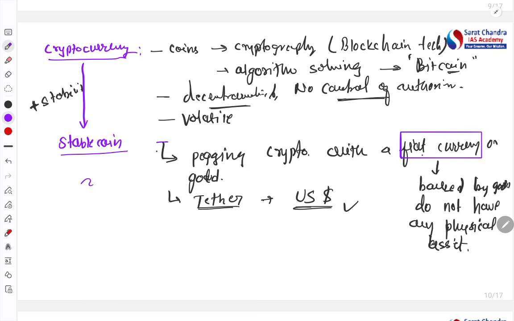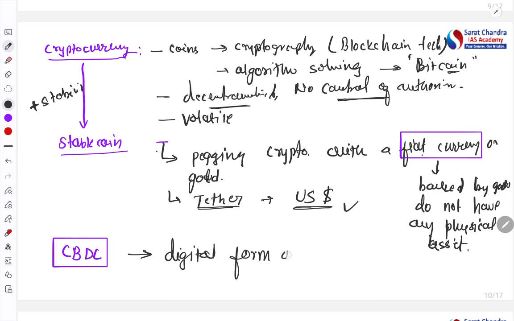Now the third type of currency here is called CBDC. What is CBDC? The full form is central bank digital currency. It is nothing but the digital form of currency. Like now, if you have a 500 rupee note, the same 500 rupee note can be kept in digital form, right?